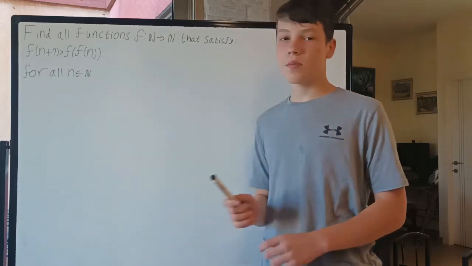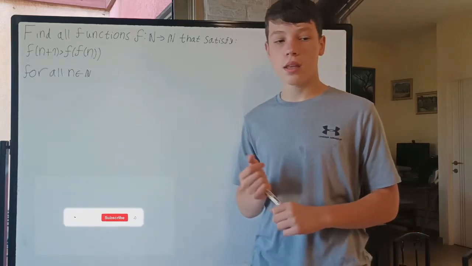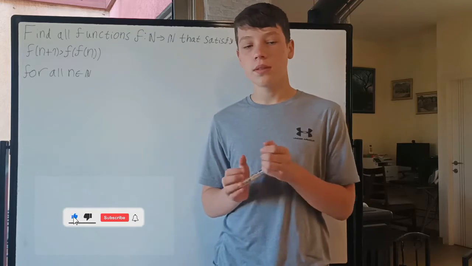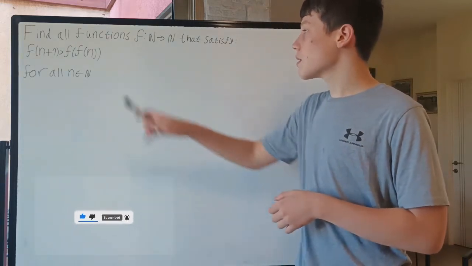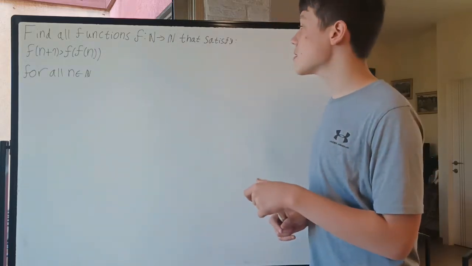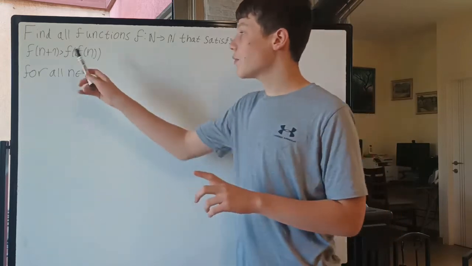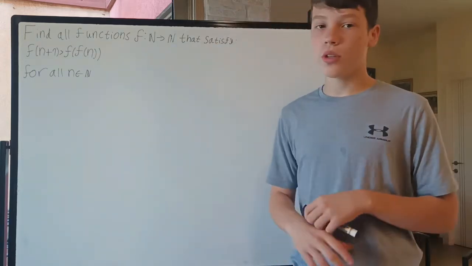Today we're going to do this problem, which was problem 6 on IMO of 1977. So it goes like this. We need to find all functions f from the natural numbers to the rational numbers that satisfy f of n plus 1 is bigger than f of n for all natural numbers n.